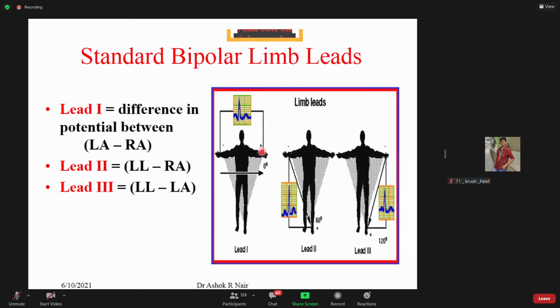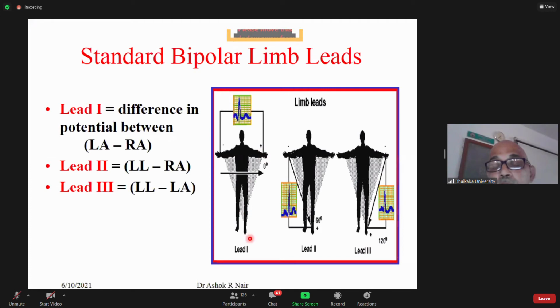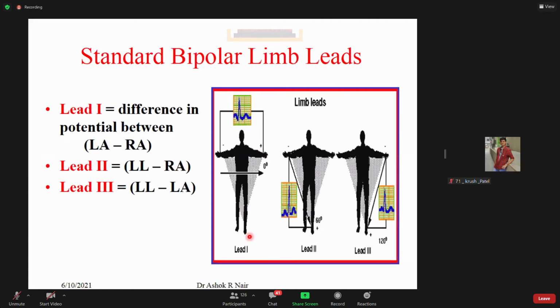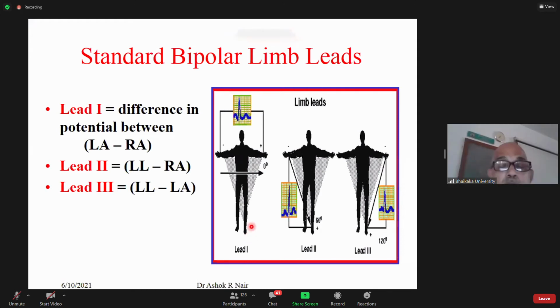So this appears to be a closed circuit: right arm, left arm, and left leg. But if you look at it very carefully, Einthoven played a trick here. If it was a closed circuit like this, it should be RA plus LA plus LL equal to 0. The equation should be like that.